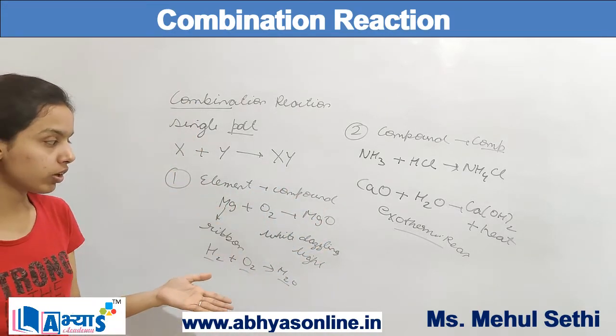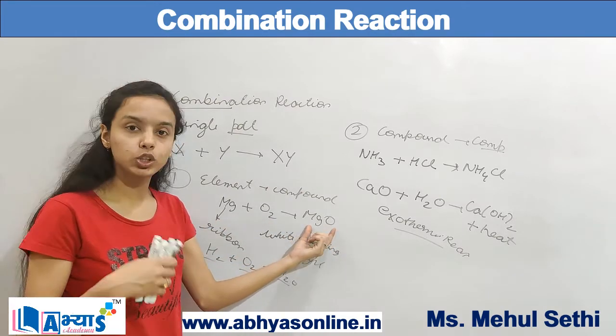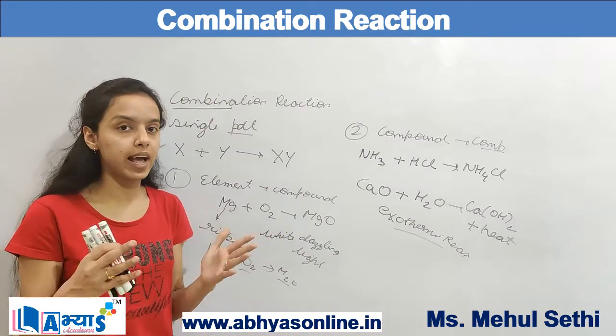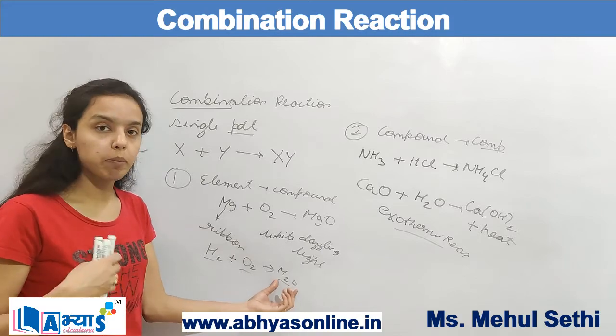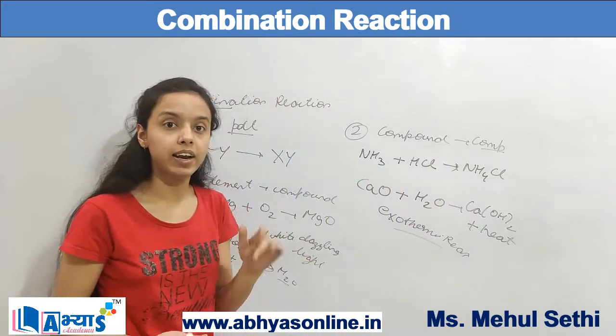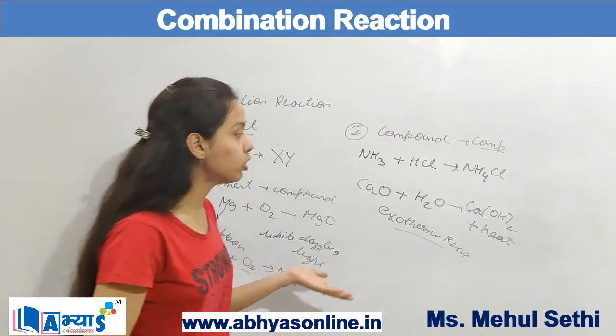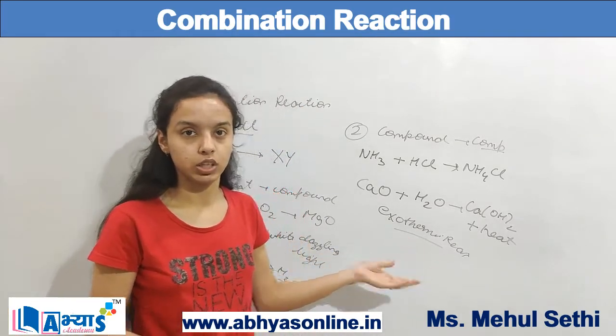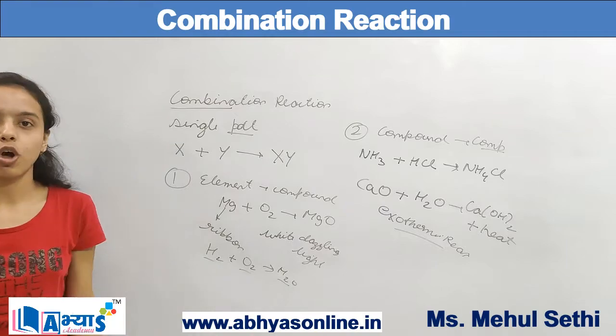We have discussed 4 examples. One was the formation of magnesium oxide with white dazzling light. The other was the formation of water. The third was the formation of ammonium chloride, which is also a compound. And the fourth one was an exothermic reaction. This was the concept of combination reaction.